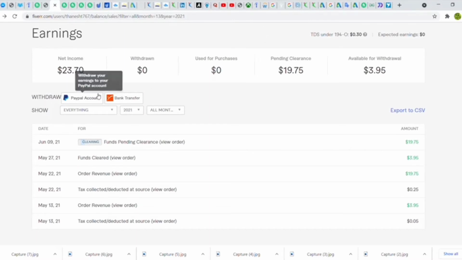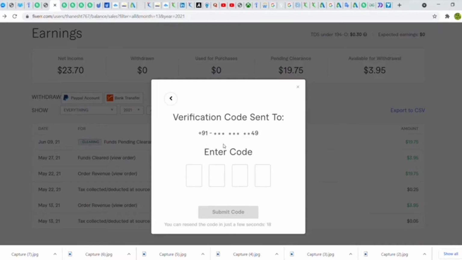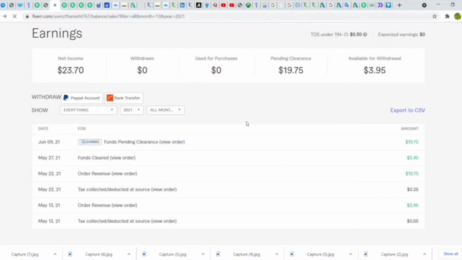For linking the PayPal account, it requires verification in three types. First, if you click that, you will get a verification OTP by SMS to the registered mobile number. Check here what I am doing. There is a verify by SMS option and a verify by call option. If you click verify by SMS, an OTP will be generated, or with verify by call, a computer-based voice will read the OTP to the registered number. I have entered my OTP here and submitted. It is verified. Now I have to verify my email.